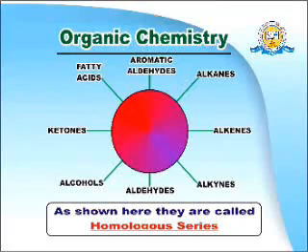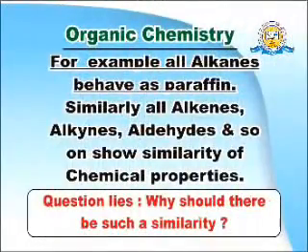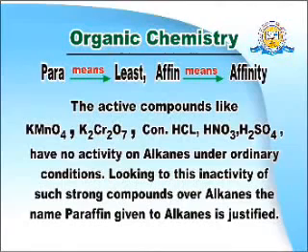This is of course a pleasant thing to understand, but the question lies: why should it be so? Why should there be such a nice similarity of chemical properties? For example, we would like to understand alkanes. What do alkanes mean? Alkanes behave as paraffin. Para means least, affin means affinity. That is, alkanes behave as least active. Why are they called least active? The reason is very apparent.